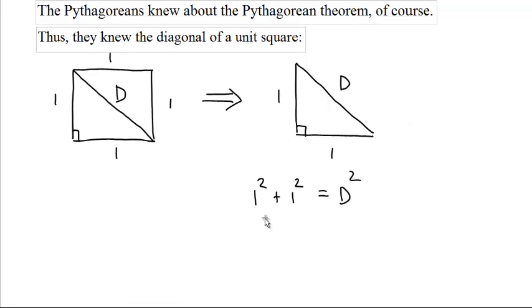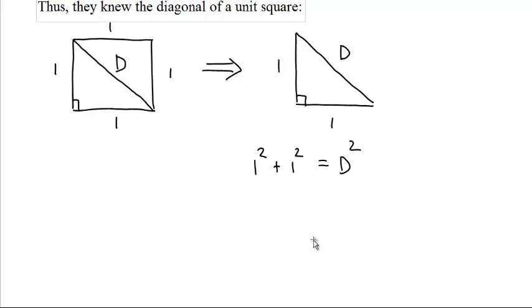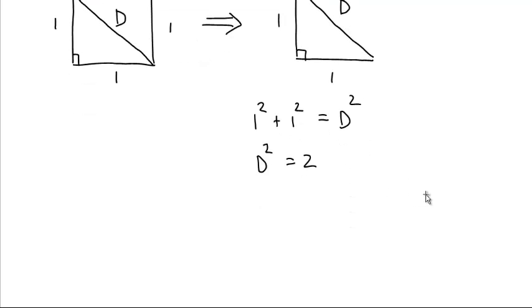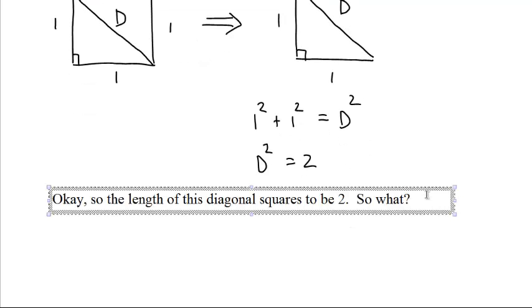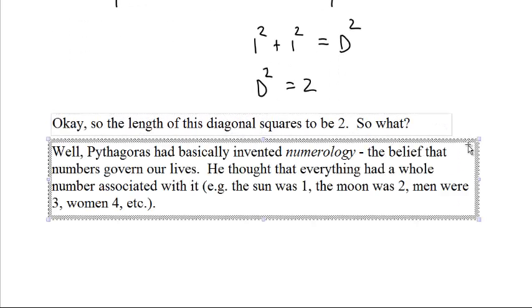And 1 squared is 1, so 1 plus 1 is 2. That means that this length d must square to be 2. Okay. So the length of this diagonal squares to be 2. So what? Well, hold on.